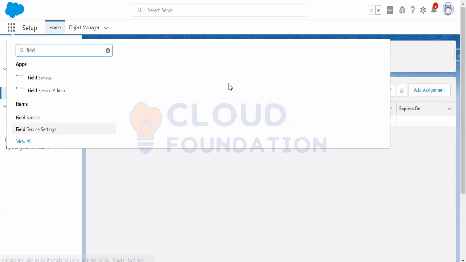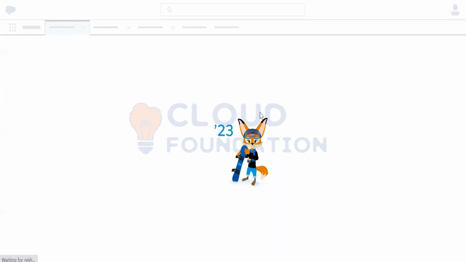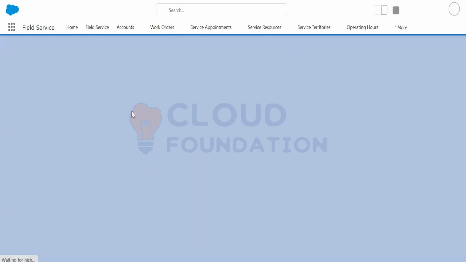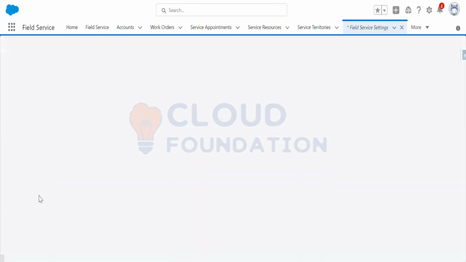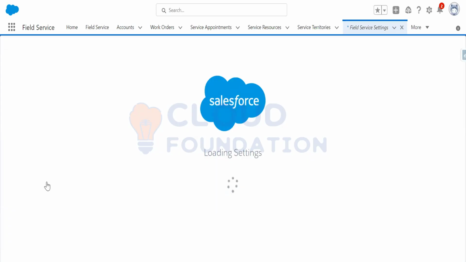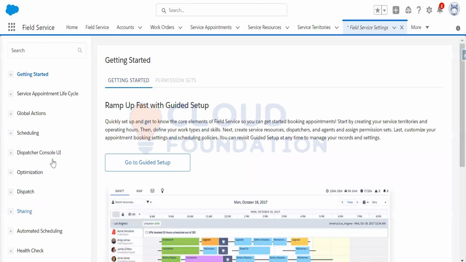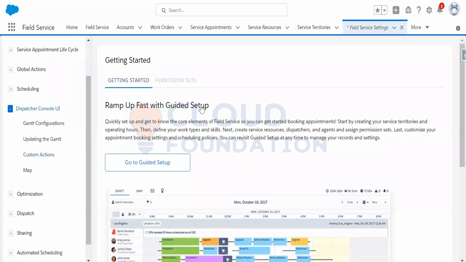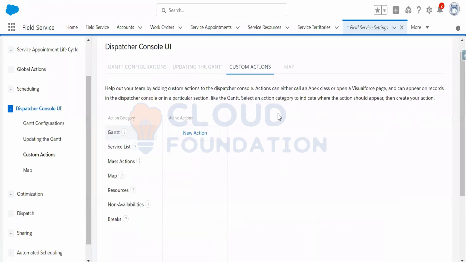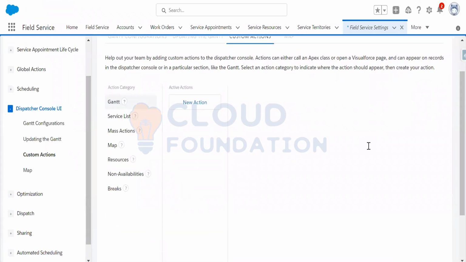If I go to the field service settings, I need to go to the dispatcher console UI. Go to the custom actions. In the custom actions, I'll create a new action.